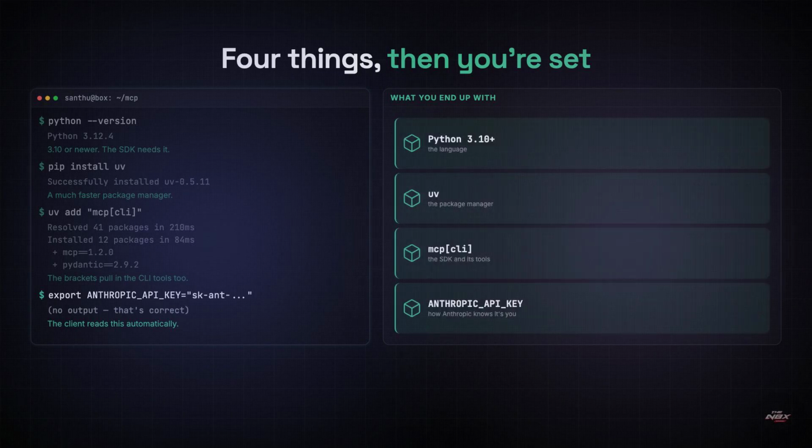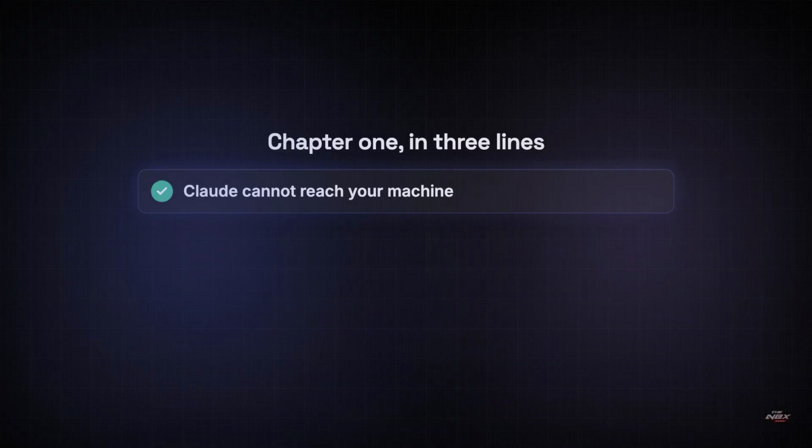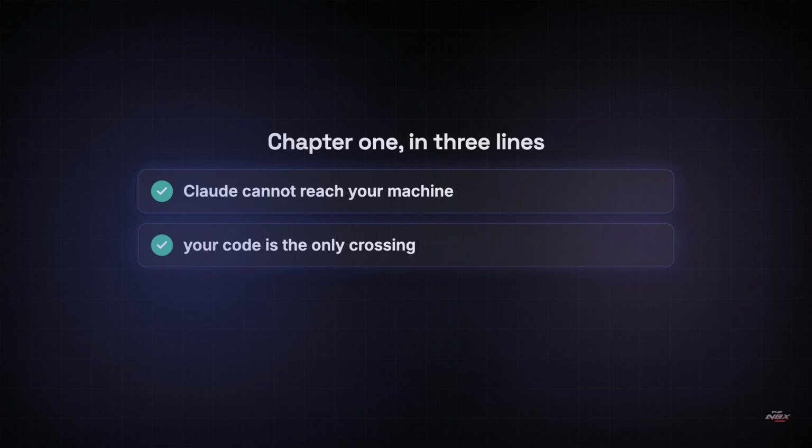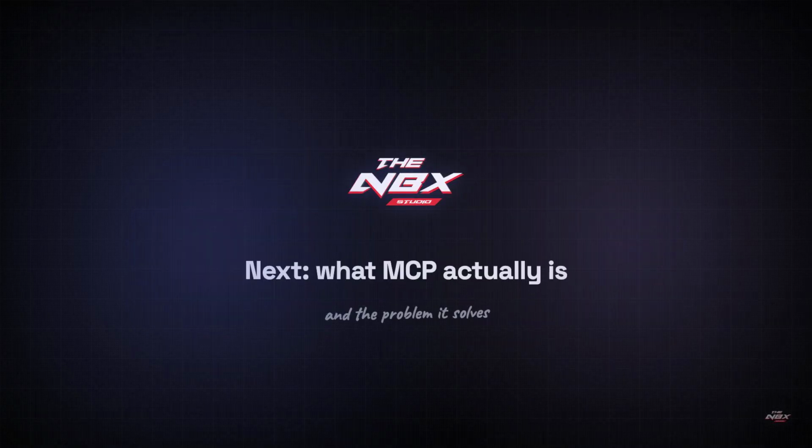That's the whole list. Three things to carry forward. Claude runs on Anthropic's machines and cannot reach anything on yours. Your code is the only thing standing on both sides of that line. And the call that talks to it takes a model, a ceiling, the conversation, and a list of tools, which is the argument MCP exists to fill. Not using Claude? The same ideas hold. Every major model has an equivalent call, and MCP itself is model agnostic. Next chapter, what MCP actually is and why it exists at all.